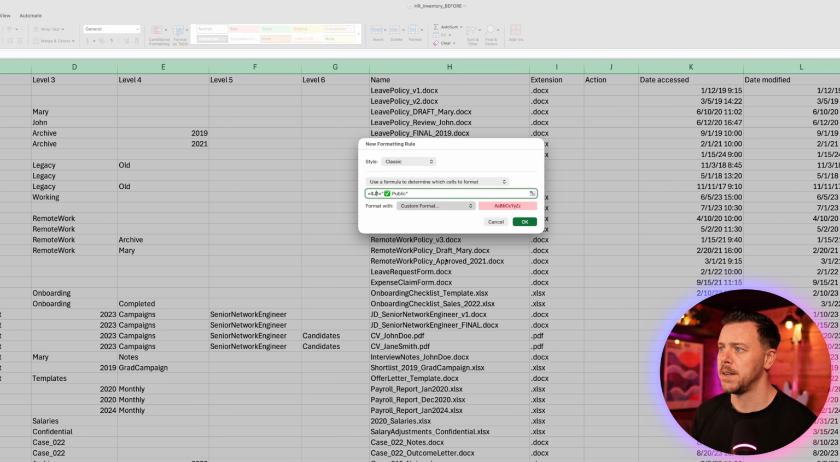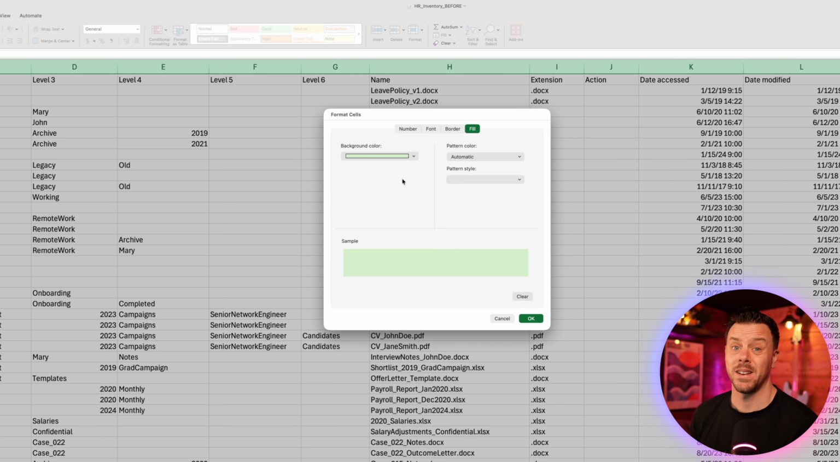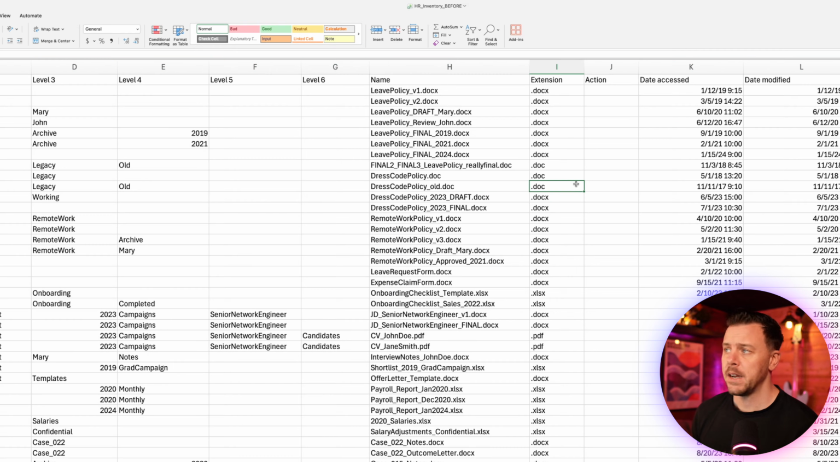So I'll say custom format, and under the fill, because this is public, I'm going to choose a light green color, and we can leave everything else as is. We'll just say okay, and then okay. And what that should mean now is if we said, for example, this piece of content here is public, pop it in and we get it highlighted in green.